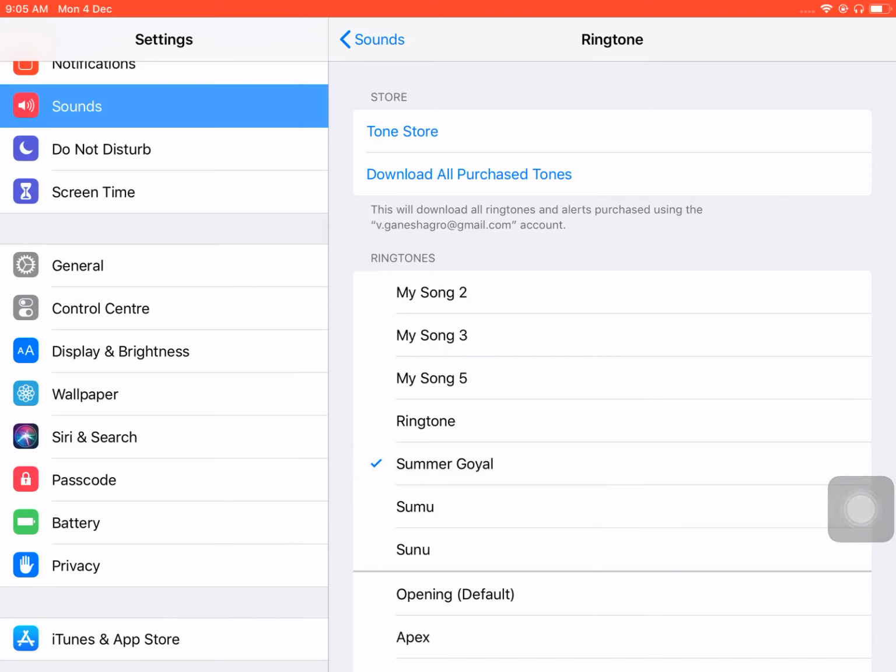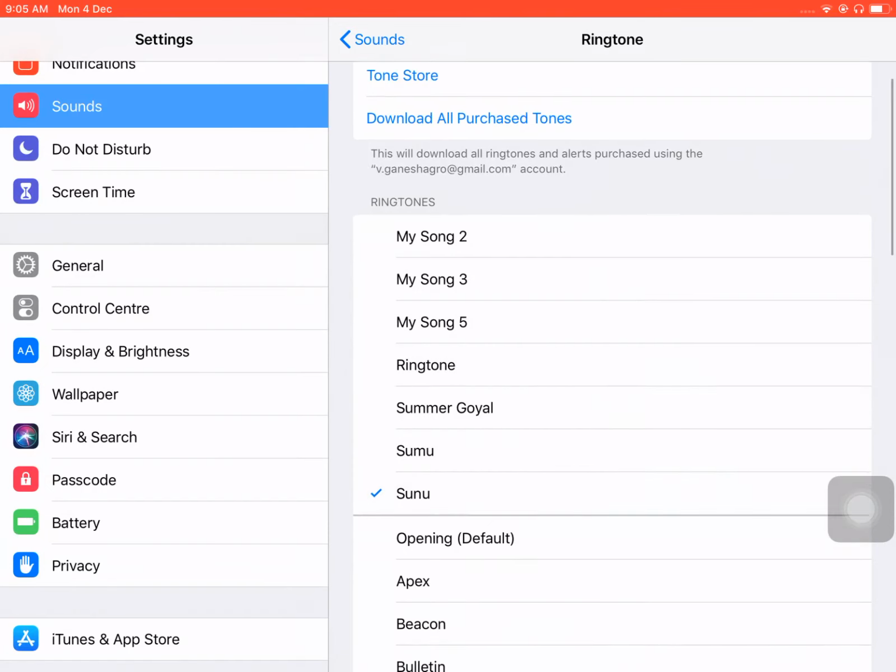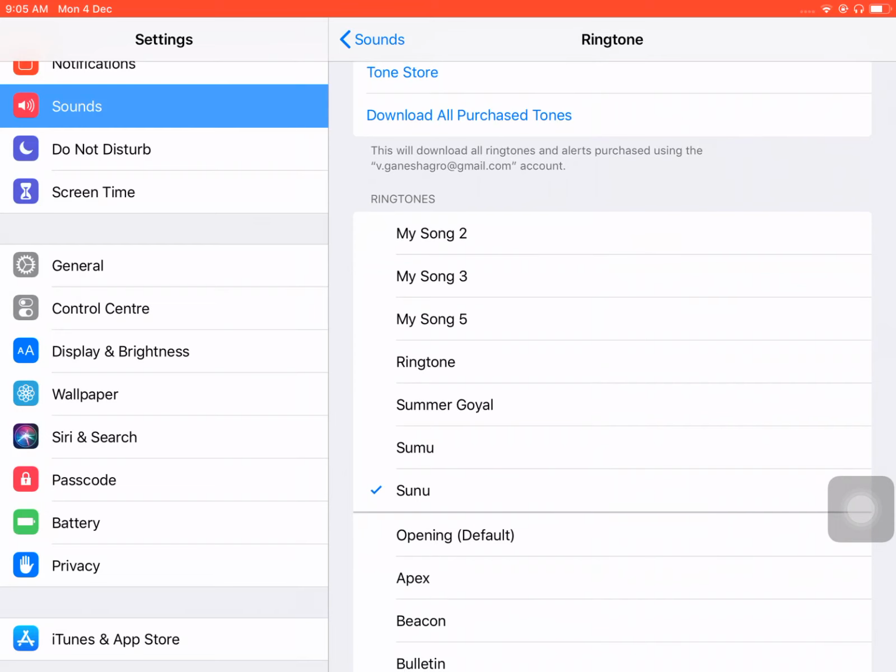Did you see? I made this also. I'm keeping this. See, this was, I was trying the custom ringtone for the first time, so this was a complete fail. I love this.